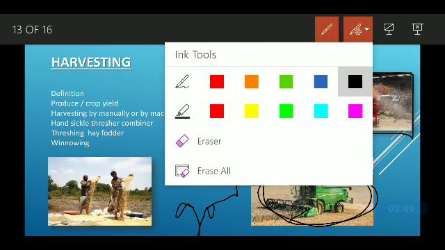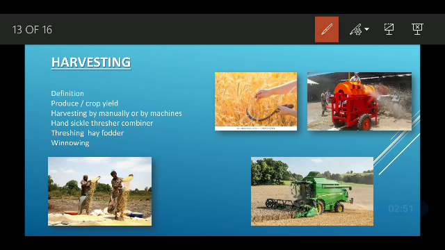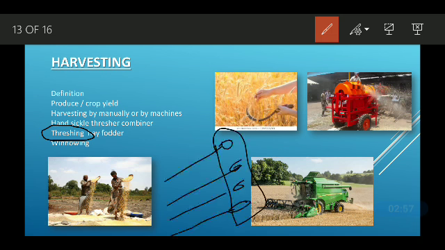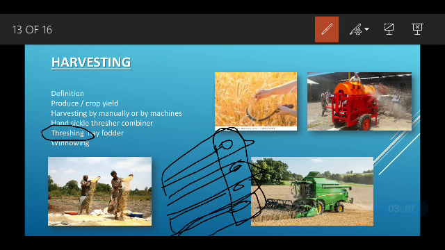Then threshing is the removal of grain. Suppose these are your crops. So threshing is the removal of grain from the stem of the crop. The whole thing is the stem. So the removal of grain from the stem of the crop is called threshing.